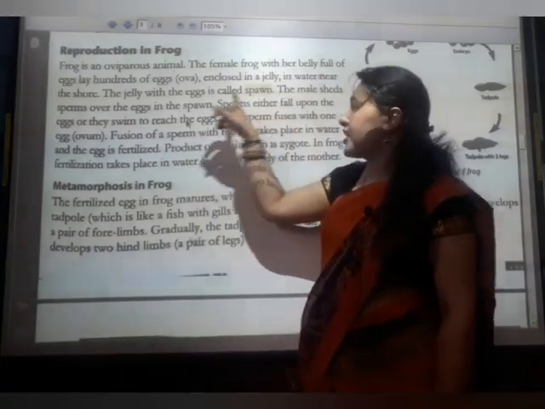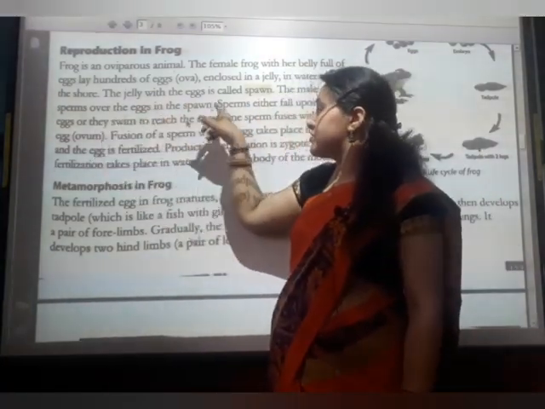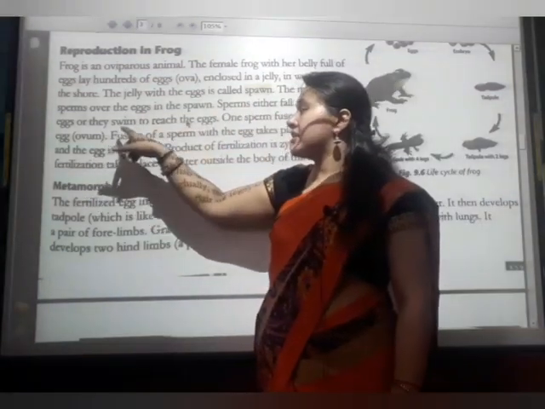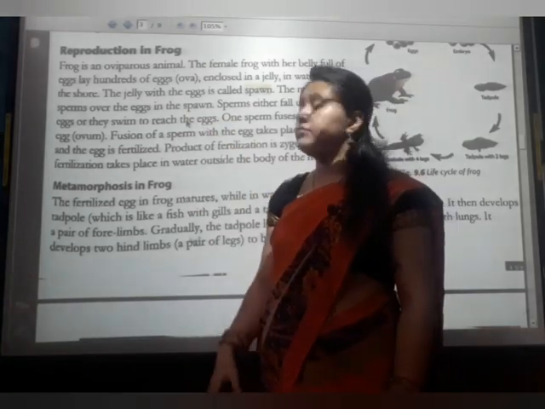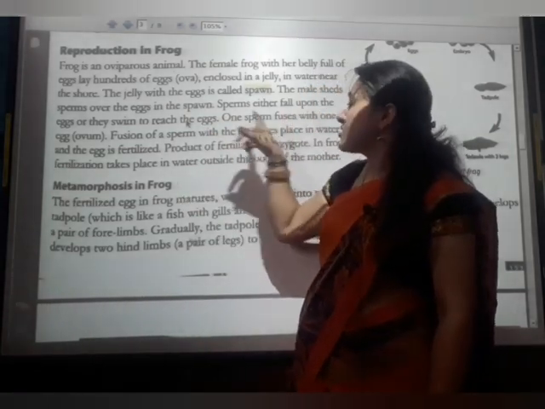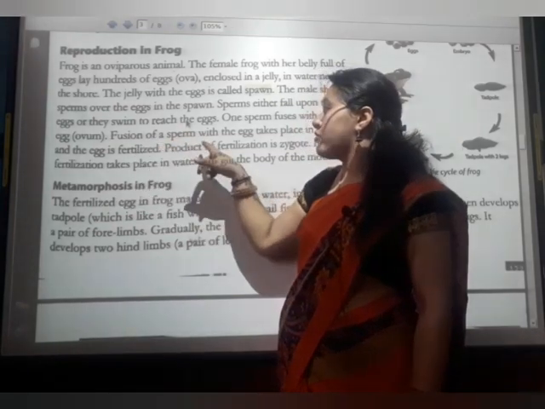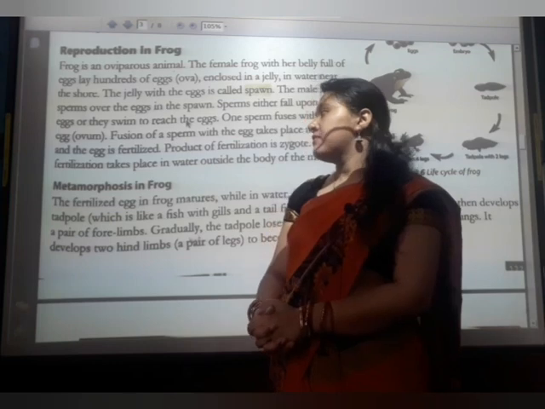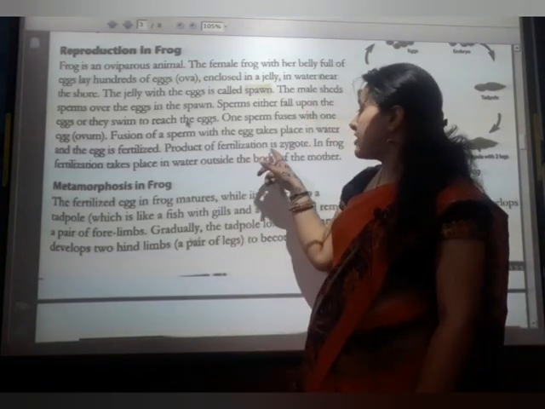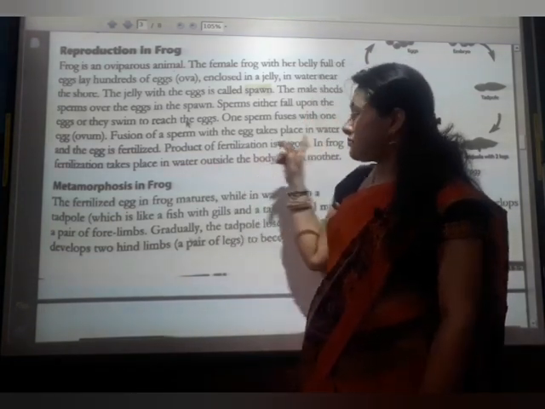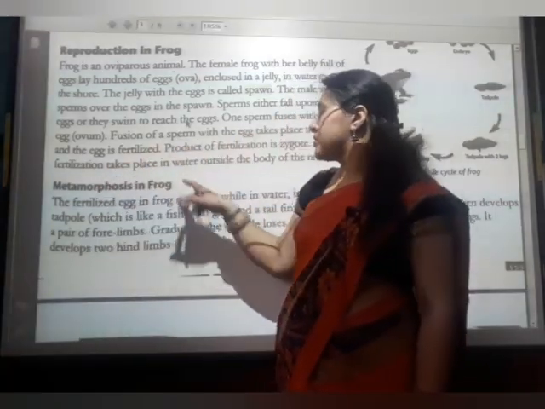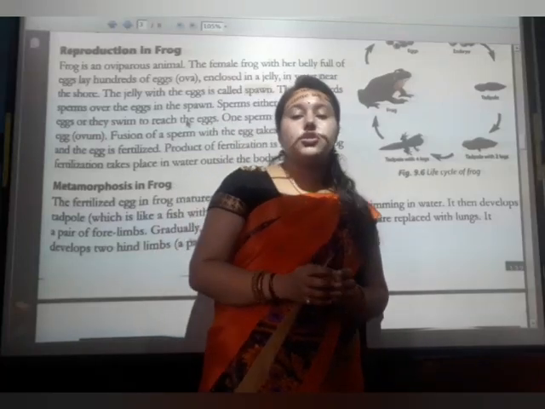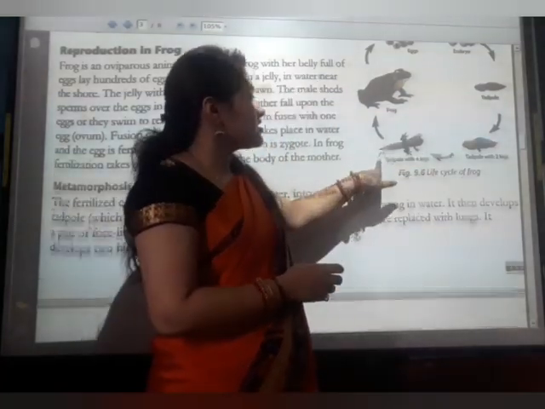The male sheds sperm over the eggs in the spawn, and the sperm either fall upon the eggs or swim to reach them. One sperm fuses with one egg. Fusion of the sperm with the egg takes place in the water, and the egg is fertilized. The product of fertilization is the zygote. Fertilization takes place in water, outside the body of the mother. So fertilization is not internal.